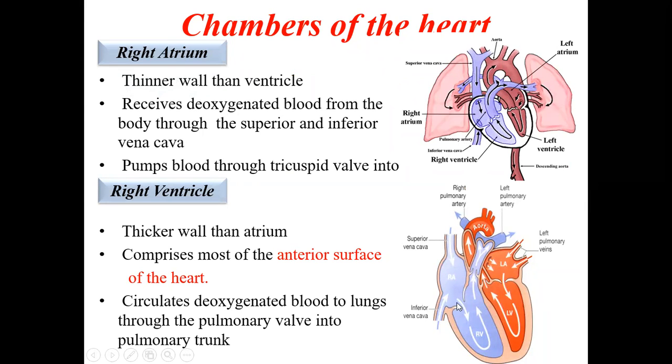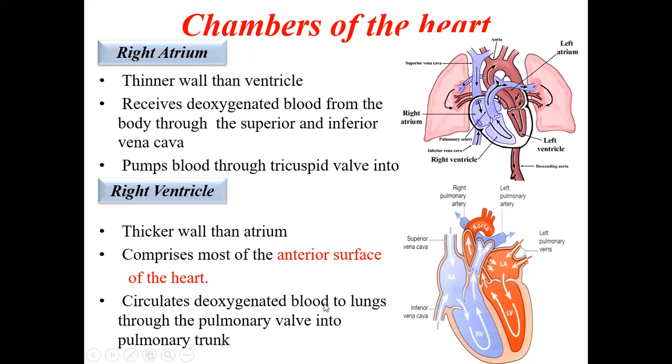So this is the right atrioventricular valve, and it has three cusps. That's why it is called the tricuspid. Tri means three. So the blood is pumped from the right atrium into the right ventricle. The right ventricle, as we said before, has a thicker wall than the right atrium. This has a much thicker wall because it has to work against force and it needs more energy. It comprises most of the anterior surface of the heart.